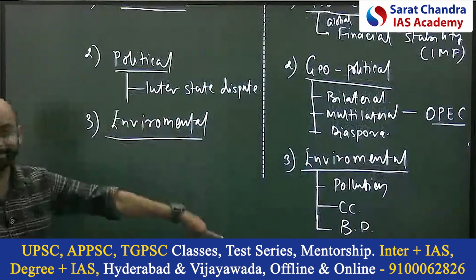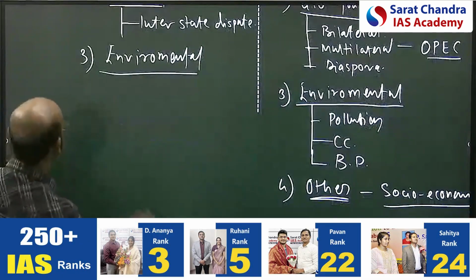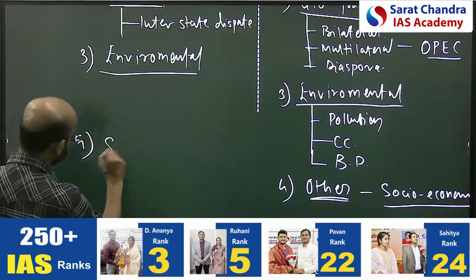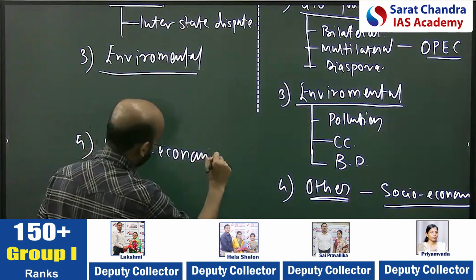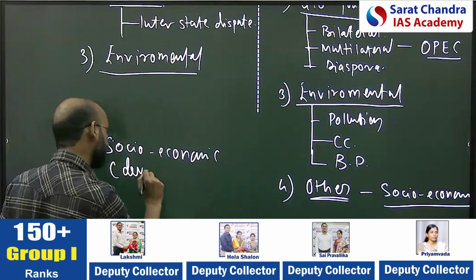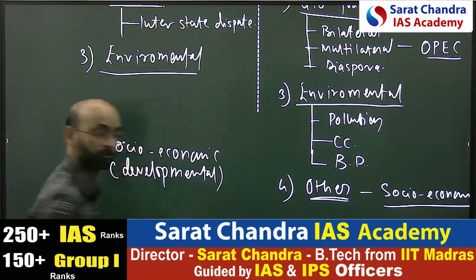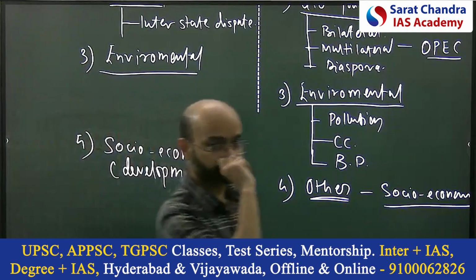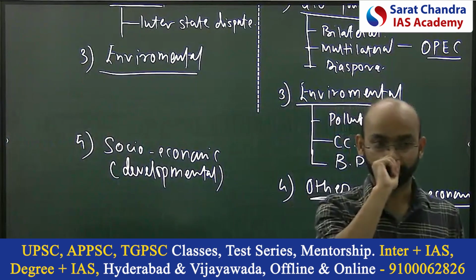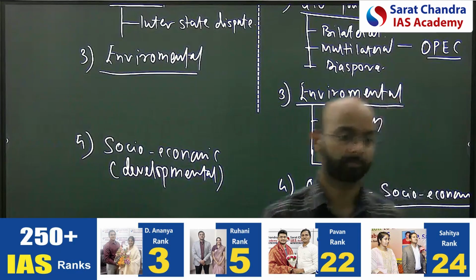So this is environmental. Again, we'll bring 3 dimensions. In India also it's common. Then the socio-economic should be there, or what we can say is the developmental impact implication will be there. We saw states like Chhattisgarh, Jharkhand, despite being rich in minerals, poor among the states.